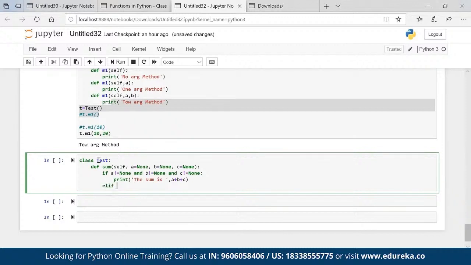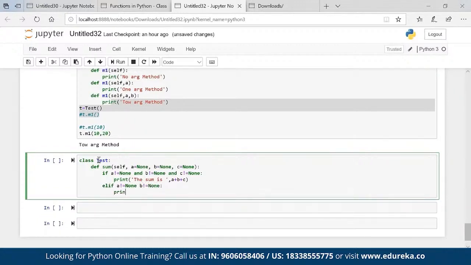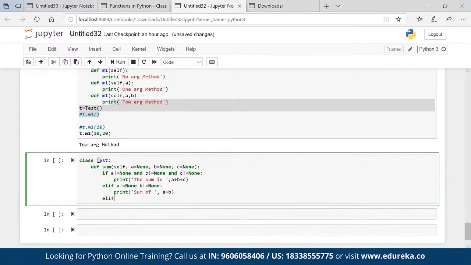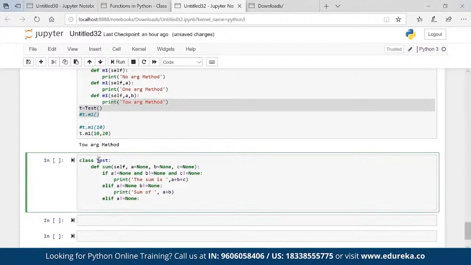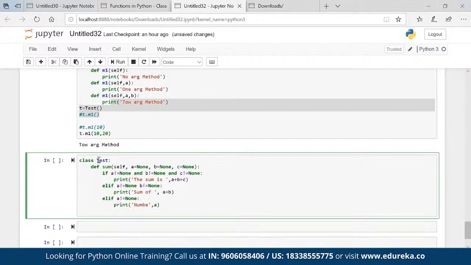Elif a is not equal to none and b is not equal to none, then print sum of a plus b. Elif a is not equal to none, print number a.